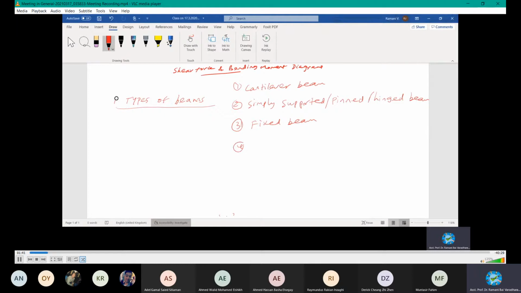There are so many types, but let's see the major types only today, so that you will be able to distinguish between different types of beams.